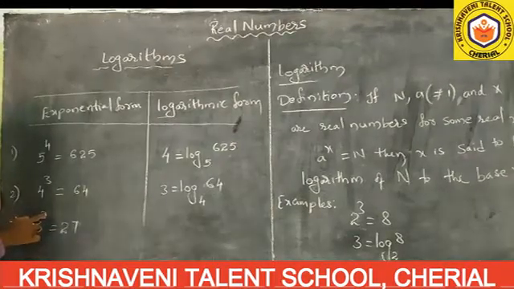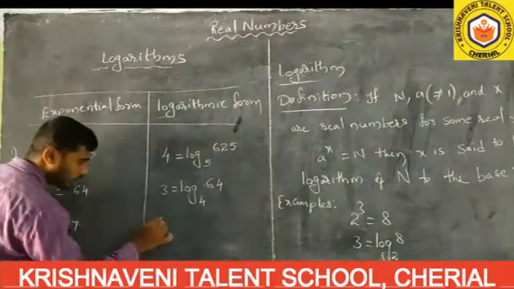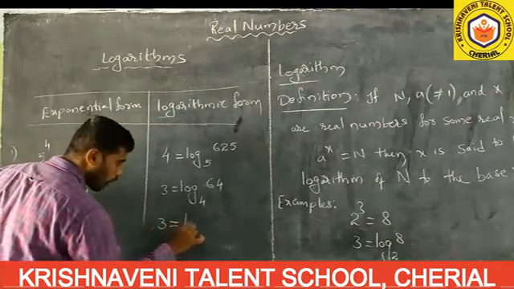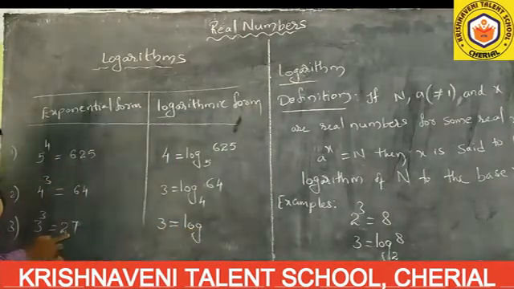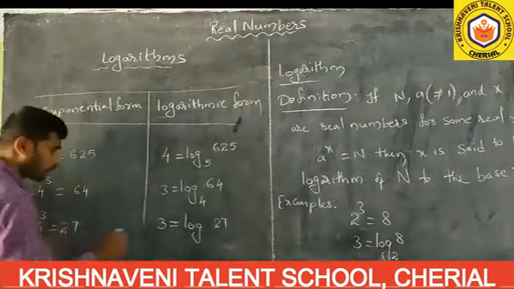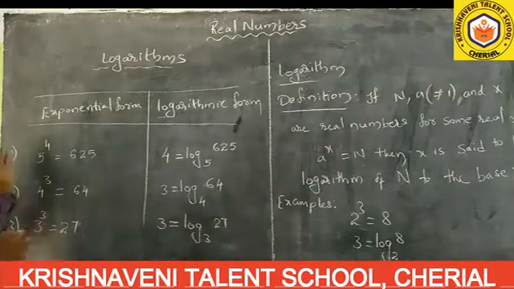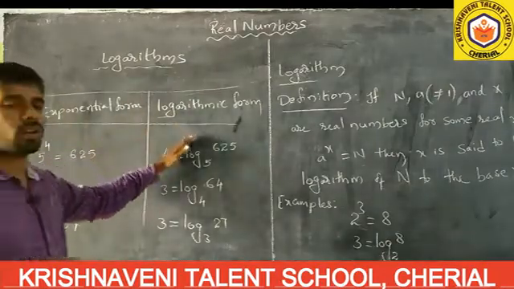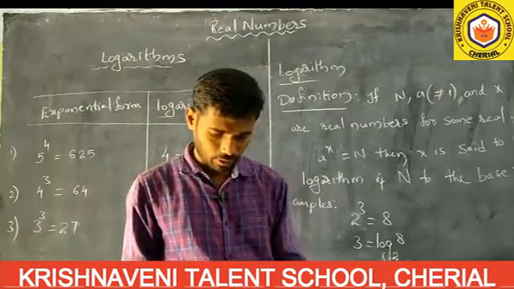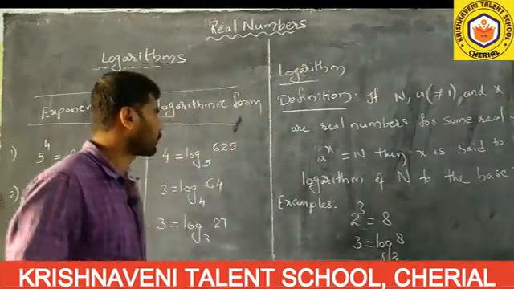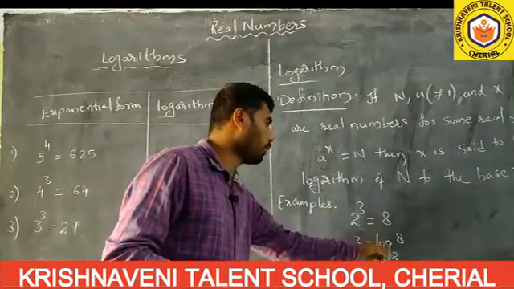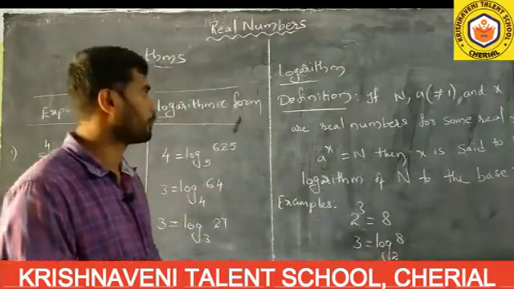First you always have to write the power: 3 equals log 27 to the base 3. Like this you will convert exponential form to logarithmic form.